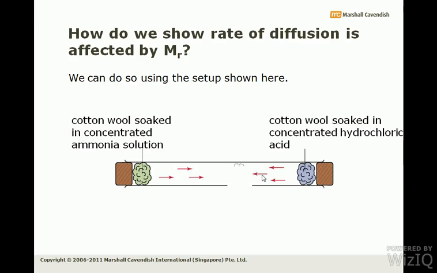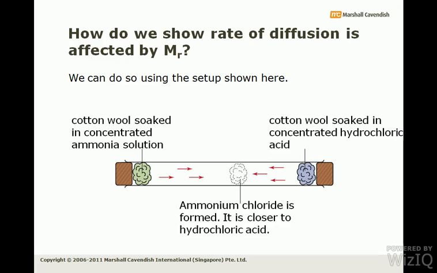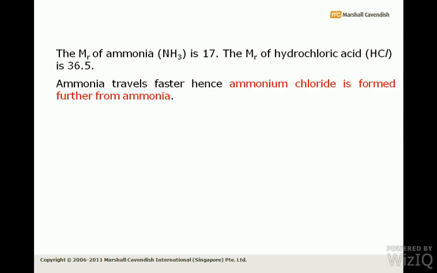Wherever these 2 gases meet, there will be a white ring produced. This is of ammonium chloride. This ring is produced closer to HCl, and what is the reasoning for that? That is because ammonia's relative molecular mass is 17 and that of HCl is 36.5. Because ammonia is lighter in weight as compared to HCl, ammonia travels faster. Hence ammonium chloride is formed further away from ammonia because it has traveled more distance, and it has formed closer to HCl.